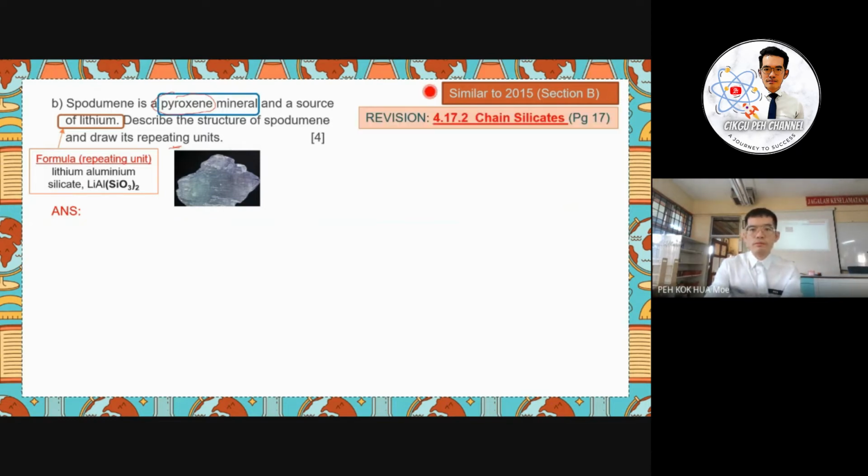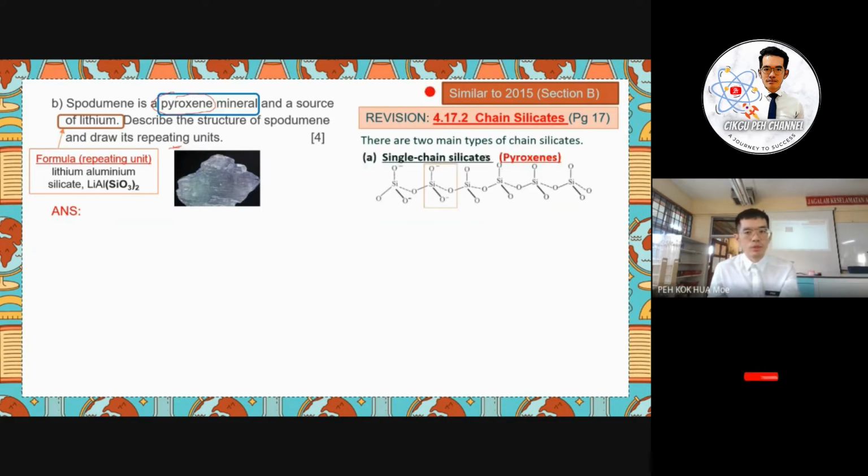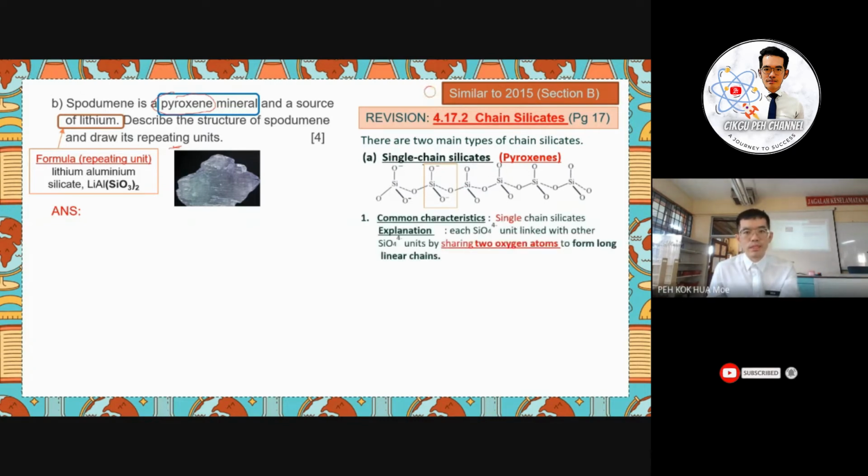So this is the revision where we already discussed many times. The pyroxene is one of the types of chain silicate. So the structure will be like this, so you have to draw. We have to discuss the single chain silicate. Understand? So the single chain silicate is a common character, where each unit of SiO4 4- will share two oxygen atoms to form a long linear chain. So the repeating unit here will be SiO3 2-.